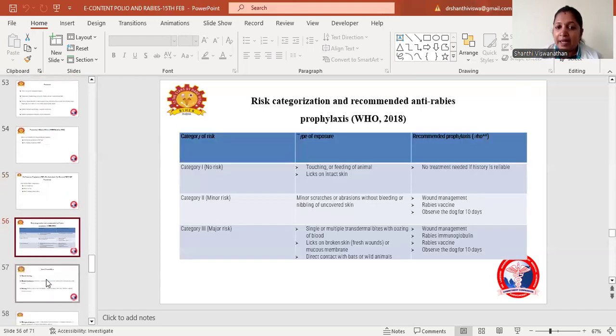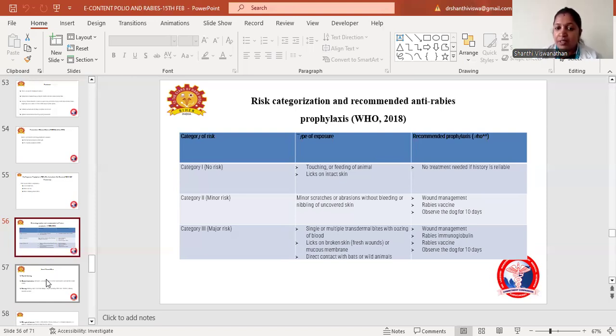So coming to the risk categorization and recommended anti-rabies prophylaxis according to the WHO 2018. Category 1 is no risk. Type of exposure for category 1: touching or feeding of animal, licks on intact skin. Recommended prophylaxis according to the WHO: there is no treatment if the history is reliable. Category 2 carries minor risk: minor scratches or abrasions without bleeding, or nipping of uncovered skin. Recommended prophylaxis here is wound management and rabies vaccine. We have to observe the dog for 10 days.